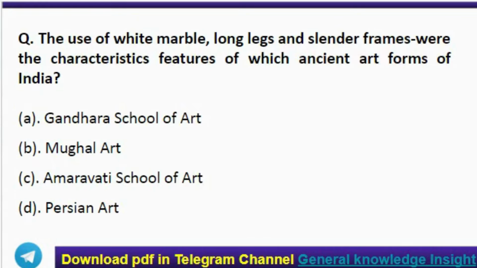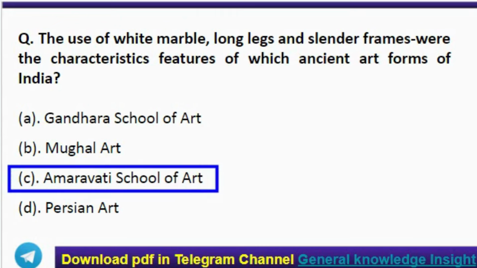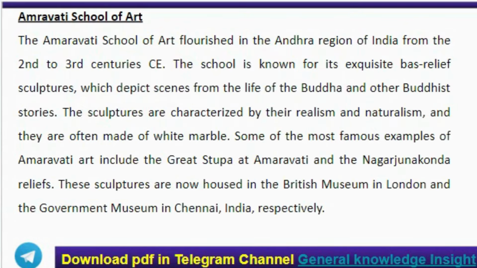Next question, the use of white marble, long legs and slender frames were the characteristic features of which ancient art form of India? Correct answer option C, Amaravati School of Art. Here, the Amaravati School of Art flourished in the Andhra region of India from the 2nd to 3rd centuries CE.